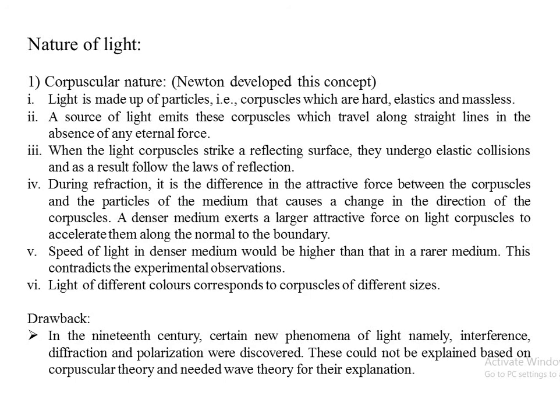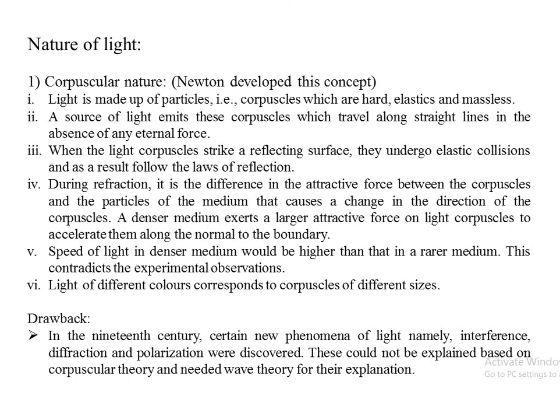Suppose that these corpuscles were entering from medium 1 to medium 2, then there will be refraction. So the fourth point is regarding refraction. During refraction, it is the difference in attractive force between the corpuscles and the particles of the medium that causes a change in the direction of corpuscles. As we know, when refraction takes place, the direction of the incident ray of light, that is the incident corpuscles, goes on changing.